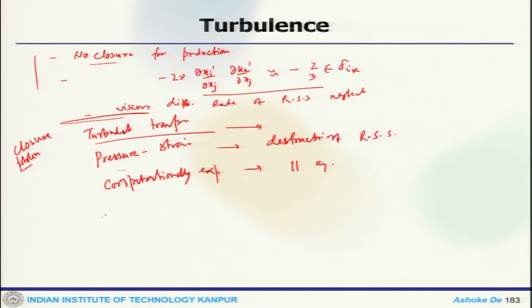Now, the important thing is that one can use this Reynolds stress model when turbulence is strongly non-local. For example, if you have a strong swirling flow or recirculating flow in the presence of the mean flow. In those cases this RSM model is superior to all these two equation models. So, that is a RANS based situation.